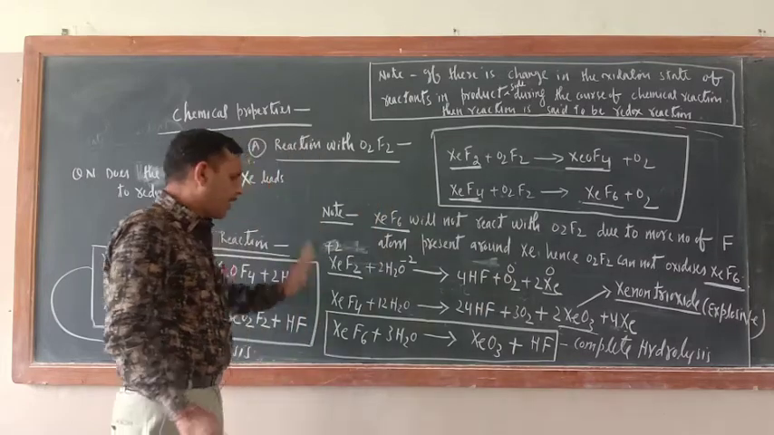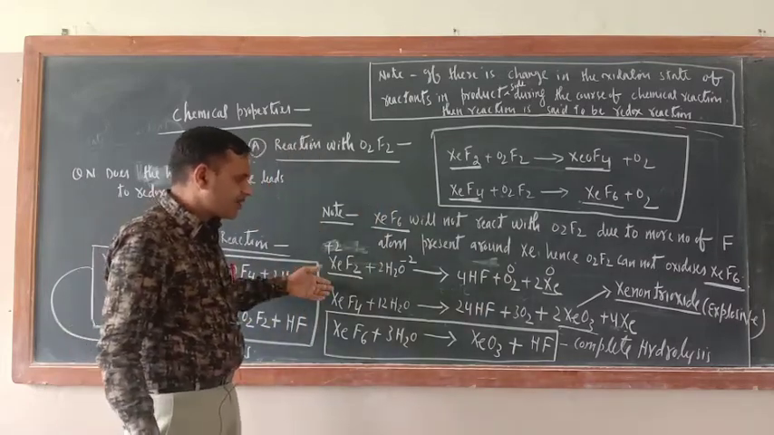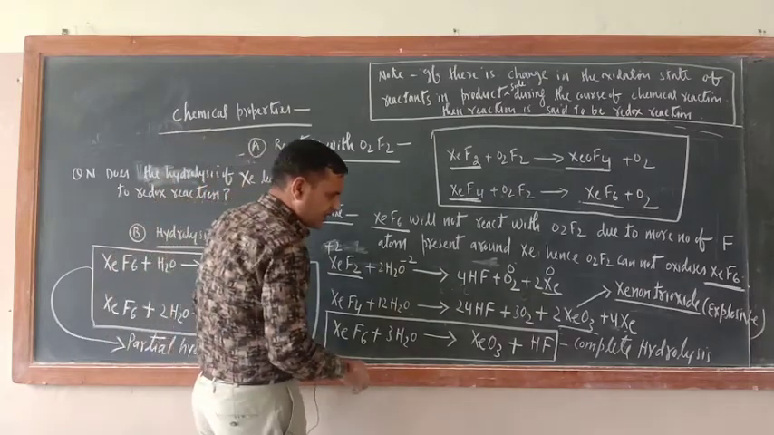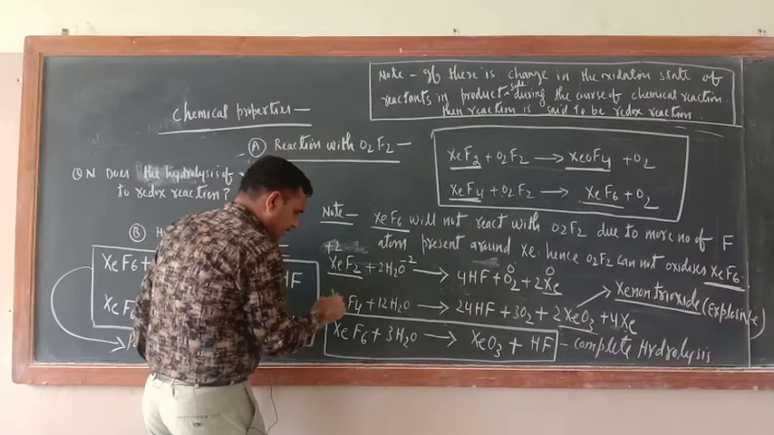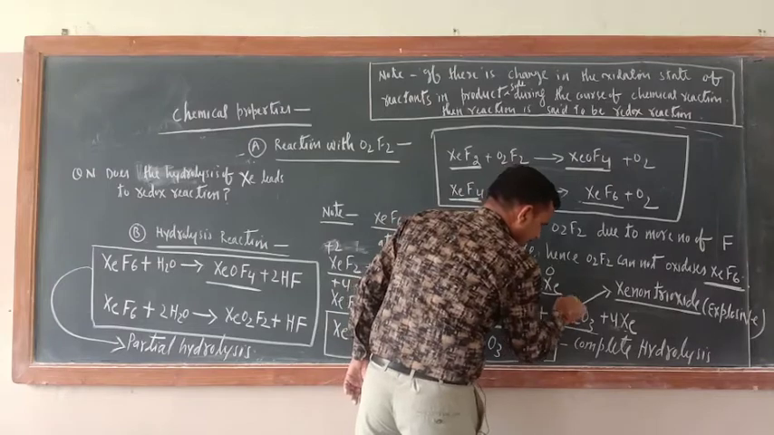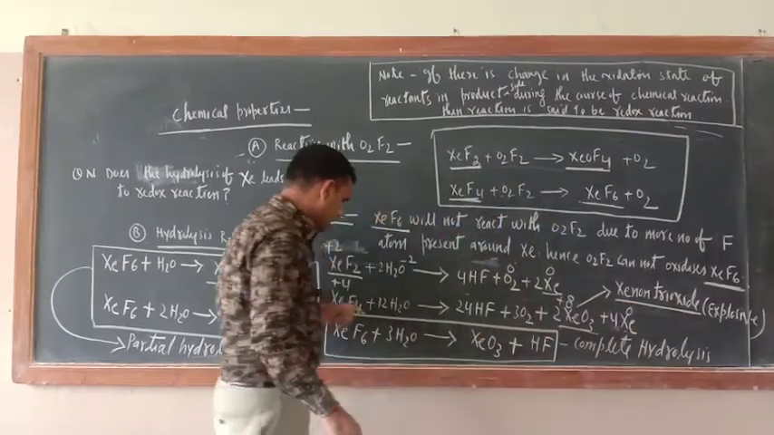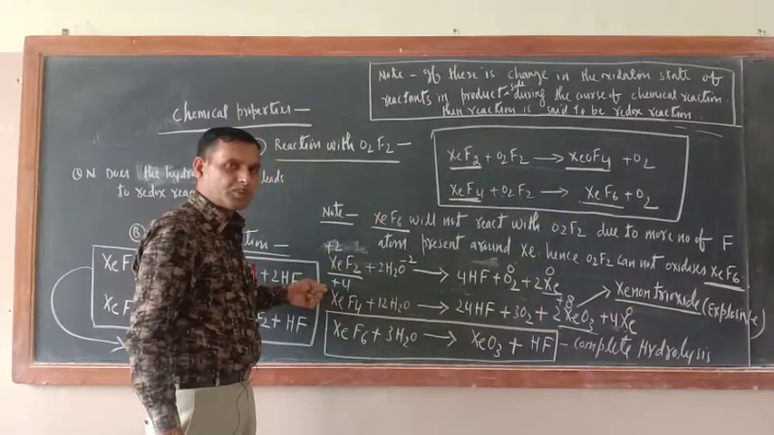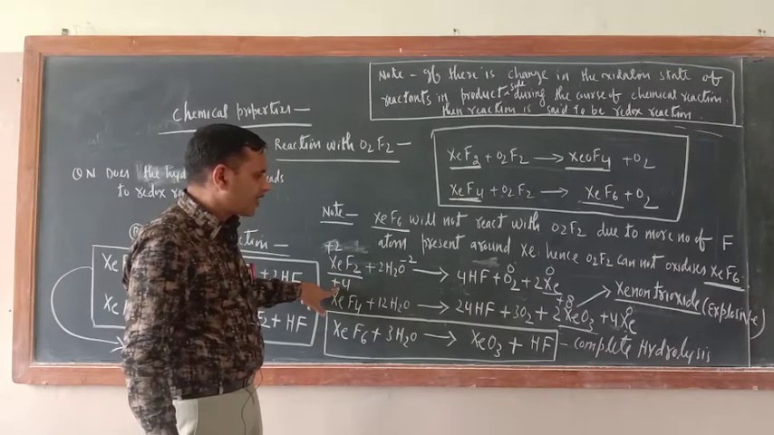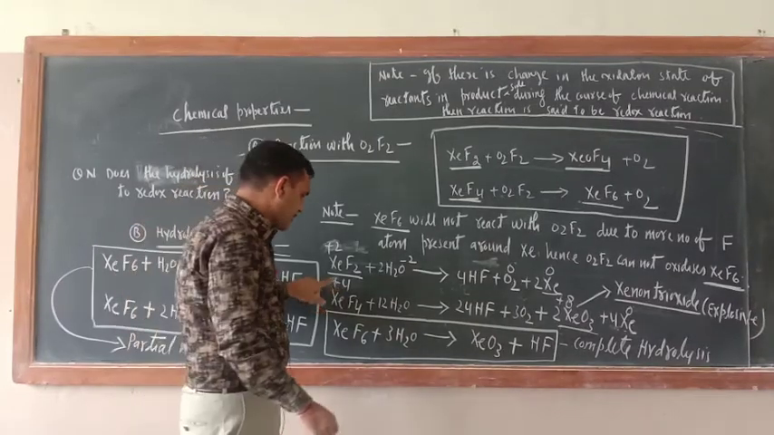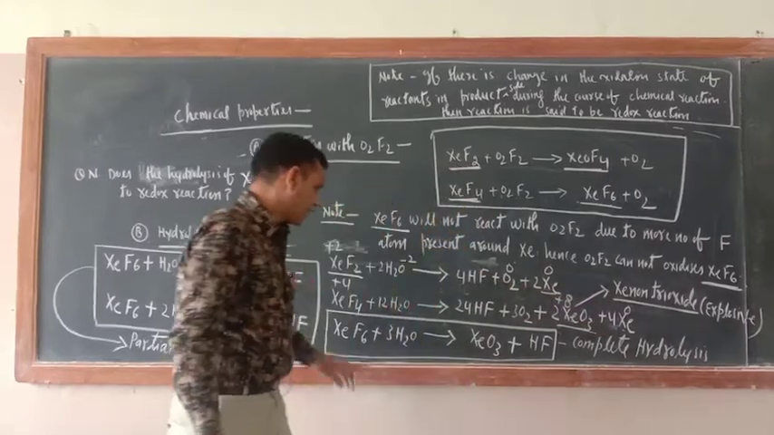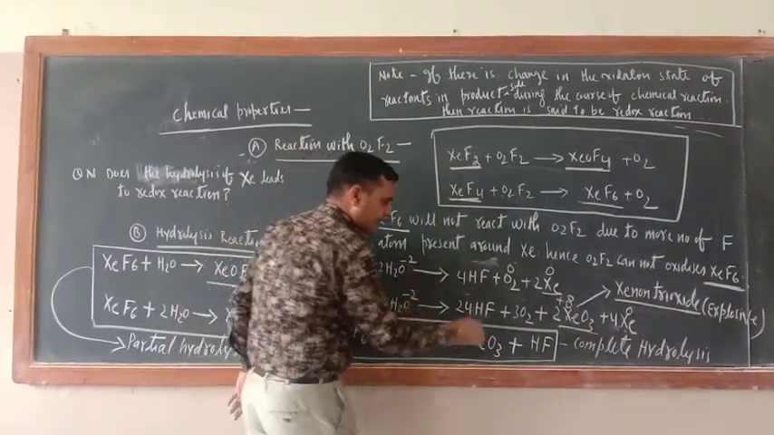Now just see, this is also a redox reaction. How is it a redox reaction? Xenon is here +4 and xenon is here +6 and 0 also. Now try to understand, this is an example of a disproportionation reaction. The same substance is undergoing oxidation and reduction. Xenon is +4, also +6, and 0 also. Oxygen is here -2 and here 0.